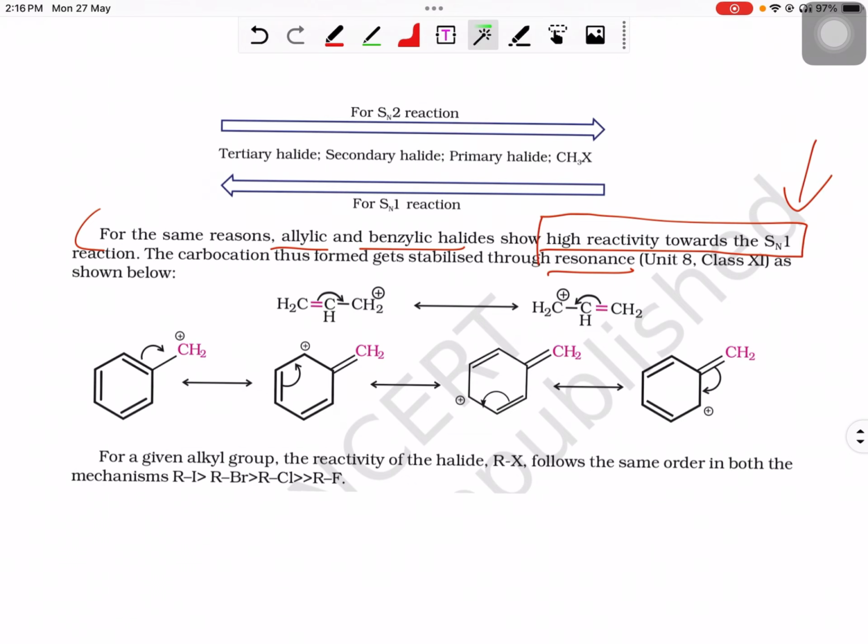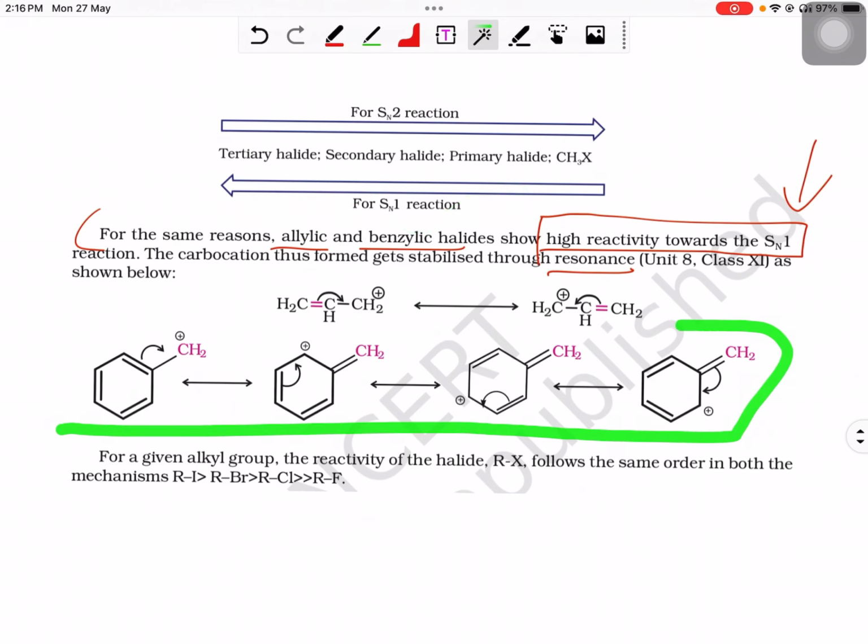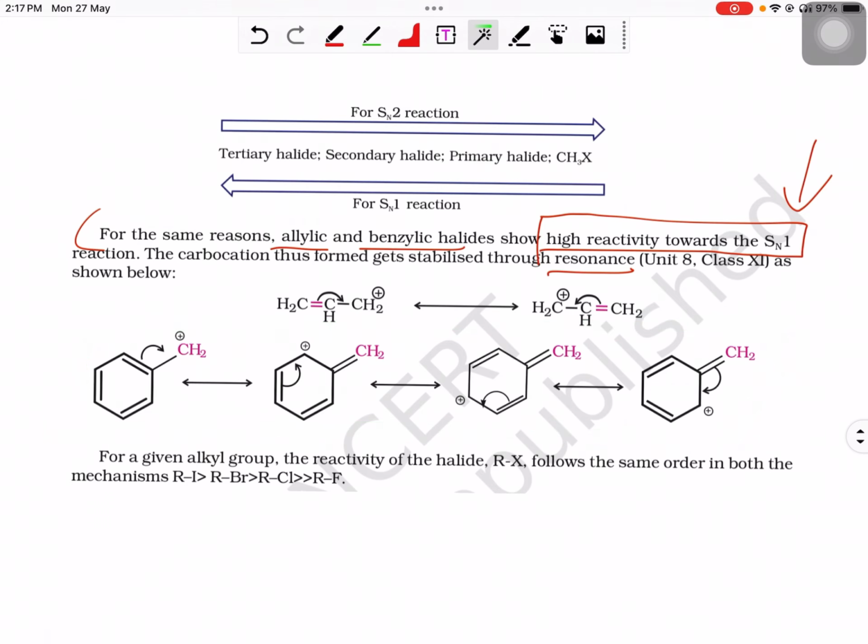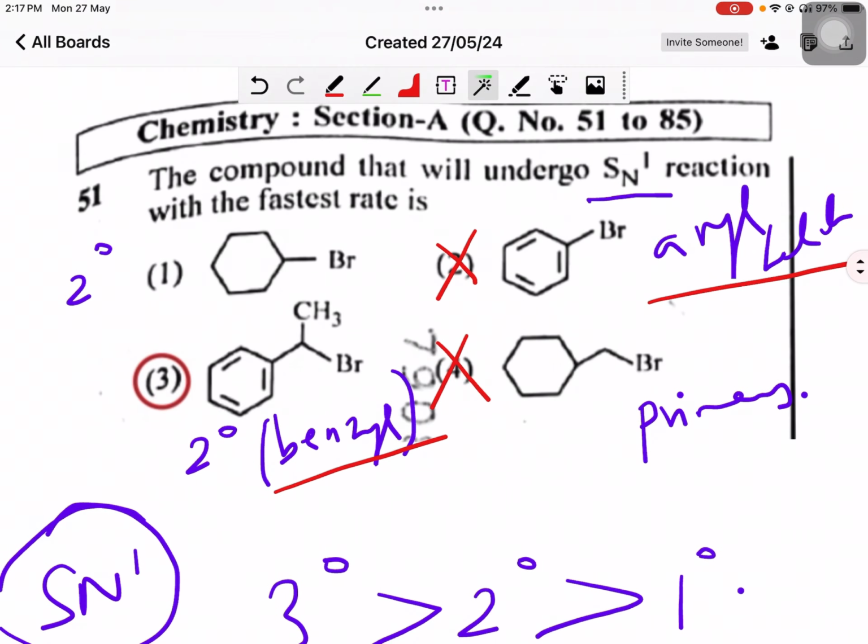Because of resonance, there is a high reactivity towards SN1 reactions for both allylic as well as benzylic halides. Resonance is possible with the benzyl halide, which makes the cation very stable. As a result, it reacts faster under SN1 reaction. So this is the answer for this question, and the other options are nullified. This is your right answer.